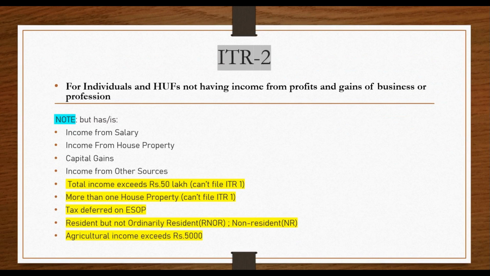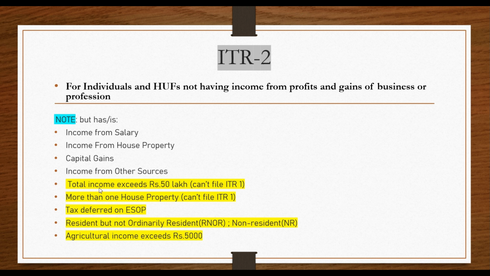Let us come to ITR 2. ITR 2 is for individuals and HUFs, that is Hindu undivided families, not having income from profits and gains of business or profession, that is, other than PGBP. You may note some issues. So in ITR 1, you may provide income from salary, income from house property, capital gains, or income from other sources only. So here no question of PGBP income.